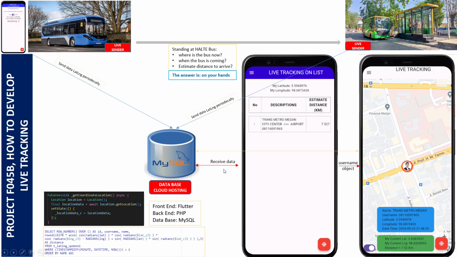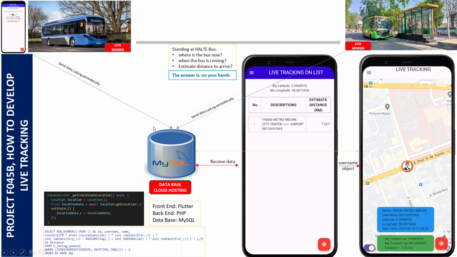Let me tell you, if this bus uses this application, every time this application will send the latitude and longitude data to here, and also this bus and other buses, or other persons using this application, send data to the server.